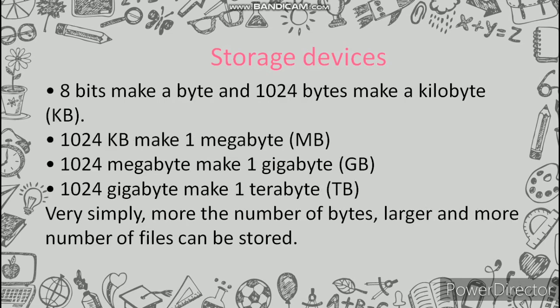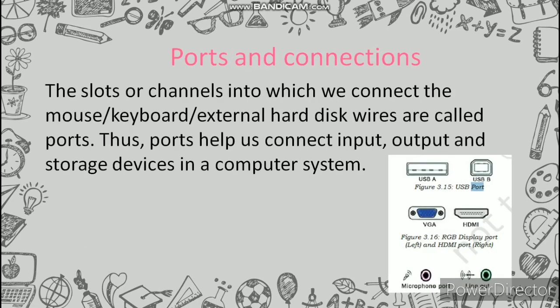8 bits make a byte and 1024 bytes make a kilobyte, KB. 1024 KB make 1 megabyte, MB. 1024 megabytes make a gigabyte, GB. 1024 gigabytes make 1 terabyte, TB. Very simply, the more the number of bytes, the larger and more numerous the files that can be stored.